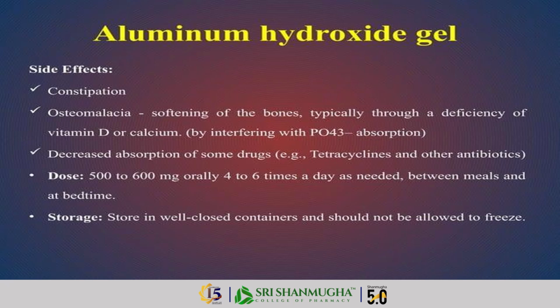Side effects of aluminum hydroxide: first is constipation. Second is osteomalacia, which means softening of the bones, typically through a deficiency of vitamin D or calcium, here by interfering with PO4 3- absorption. Another is decreased absorption of some drugs. If it is given with tetracyclines and other antibiotics, their absorption will be decreased.